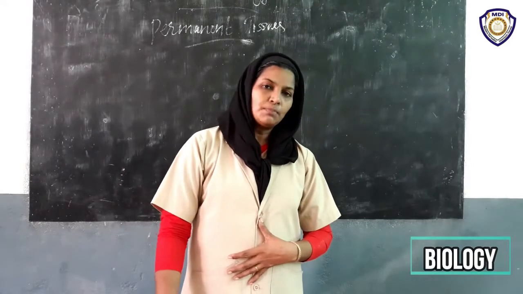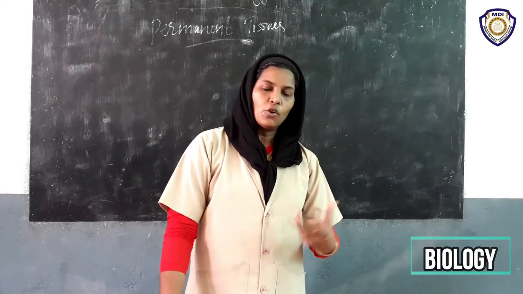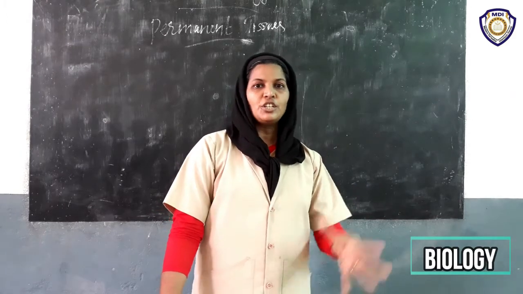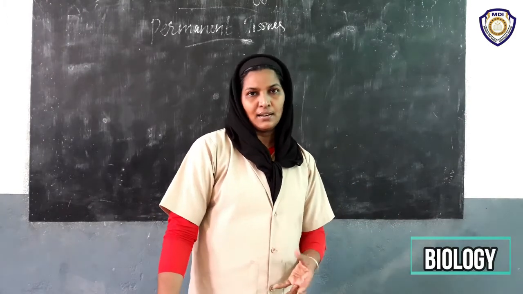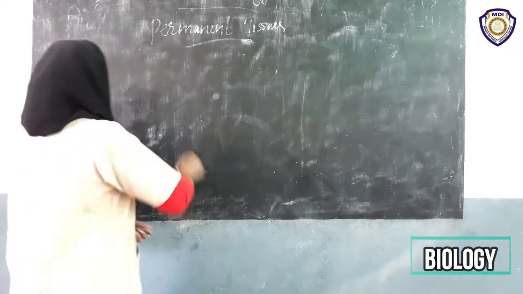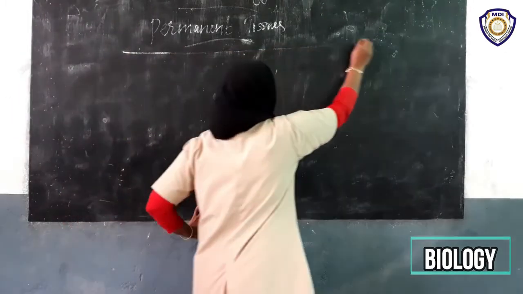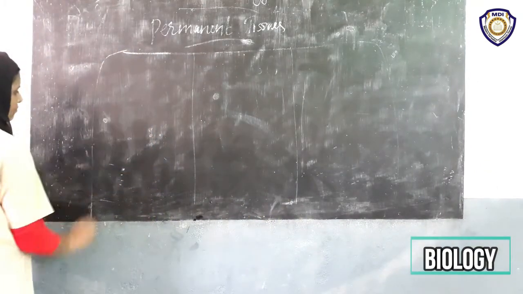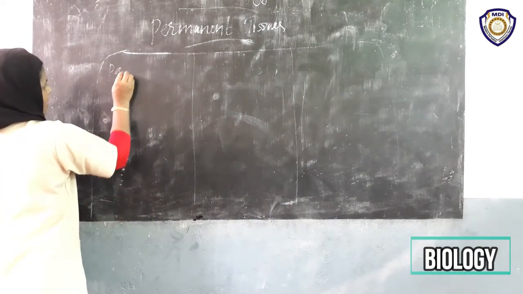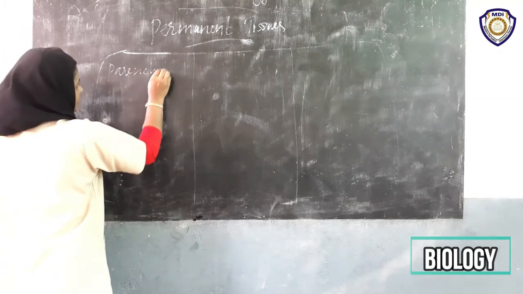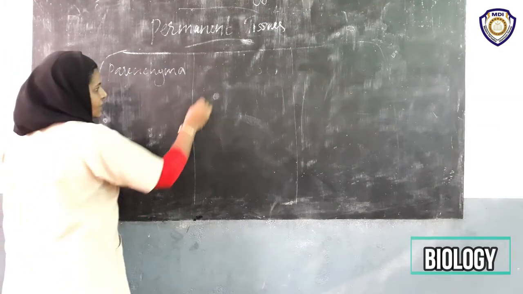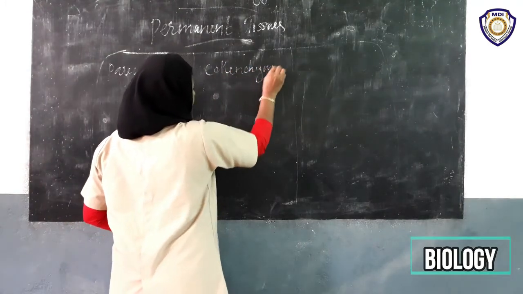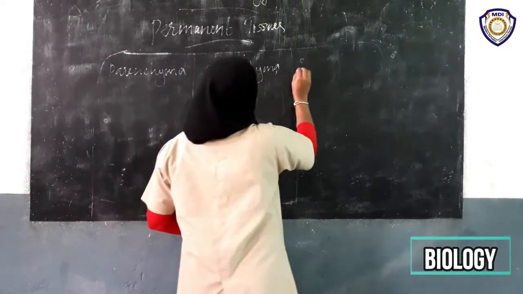Then it multiplies, it divides and forms a group of cells called tissues. That is why we are saying permanent tissues. They are tissues, not a cell. Okay? Parenchyma. Second, collenchyma. And third, sclerenchyma.